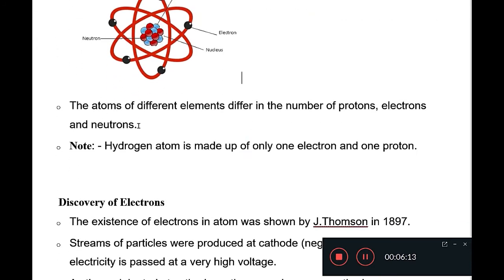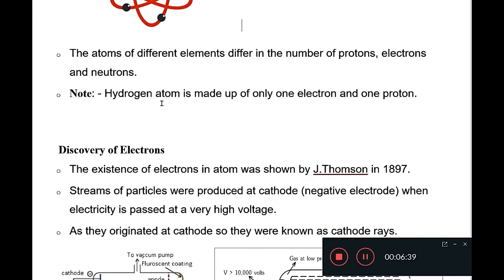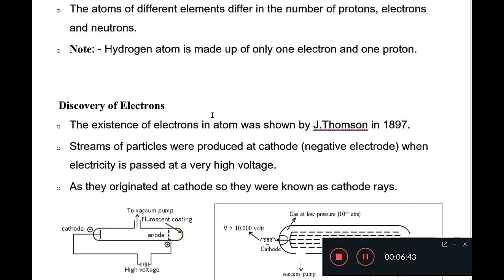Is it clear? Now, atoms of different elements differ in the number of protons, electrons and neutrons. For example, an atom of hydrogen has one electron and one proton. An atom of oxygen has 8 electrons and 8 protons. So different atoms have different numbers of protons, electrons and neutrons. Hydrogen atom is made up of only one electron and one proton.